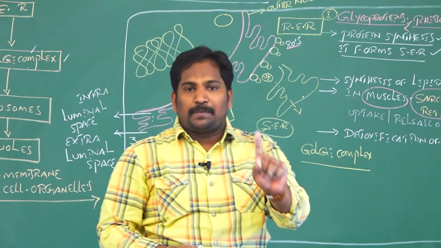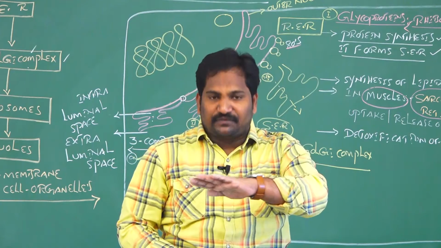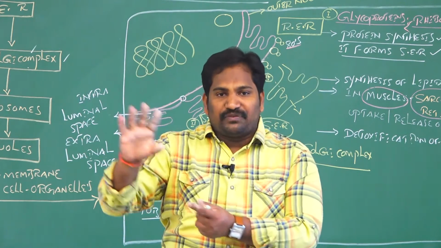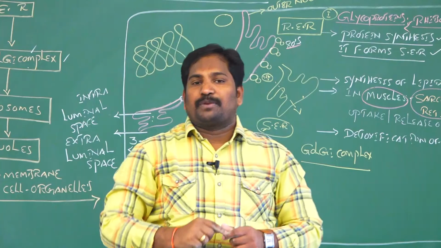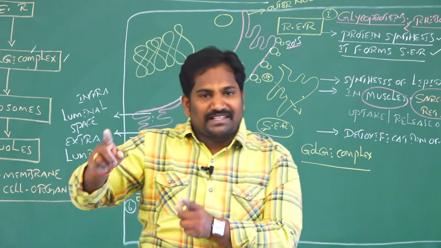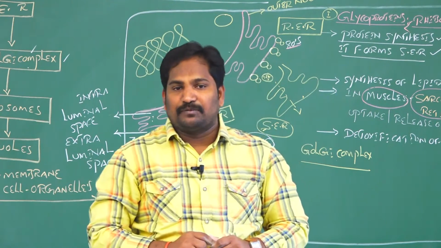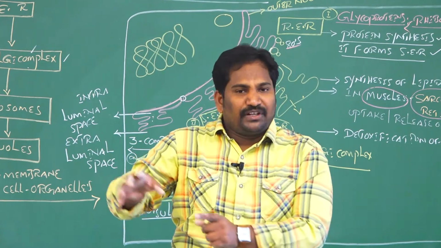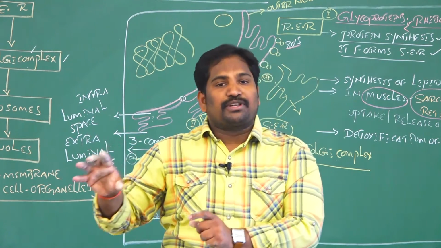Based on the formation of space, the endoplasmic reticulum forms two different spaces, intraluminal space and extraluminal space. Based on the presence or absence of ribosomes on its surface, endoplasmic reticulum is of two types: rough endoplasmic reticulum and smooth endoplasmic reticulum. Ribosomes are present on the surface of rough endoplasmic reticulum and absent in smooth endoplasmic reticulum. Rough endoplasmic reticulum's main function is protein synthesis.